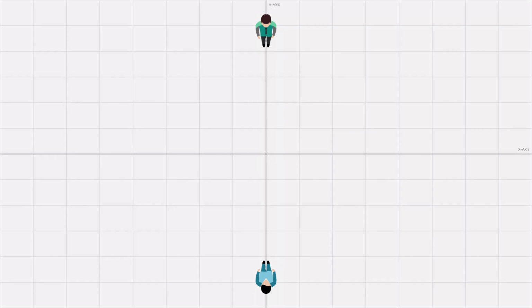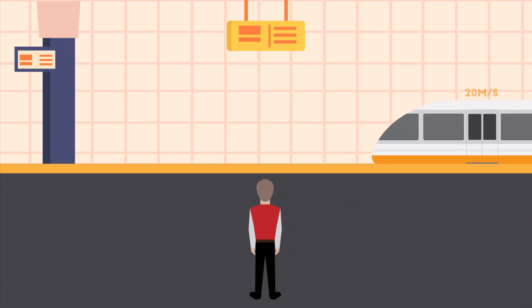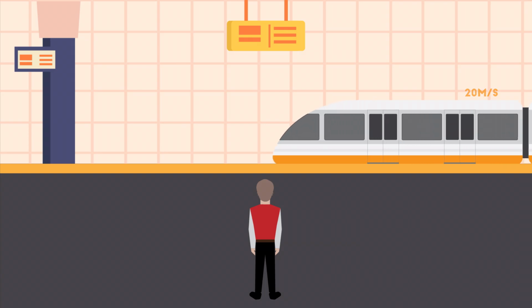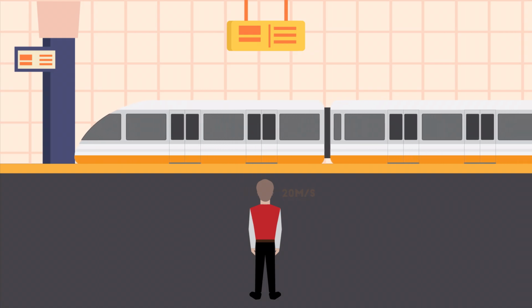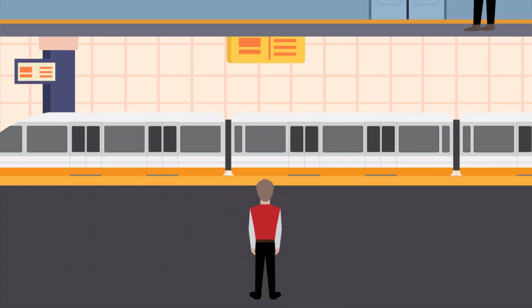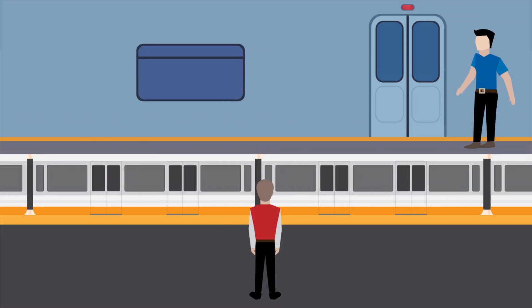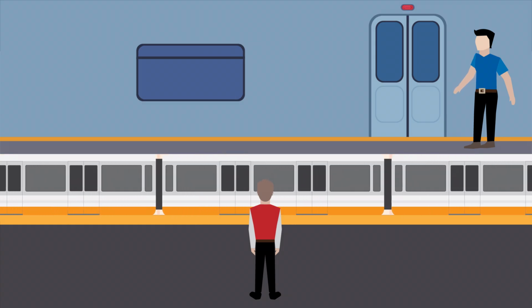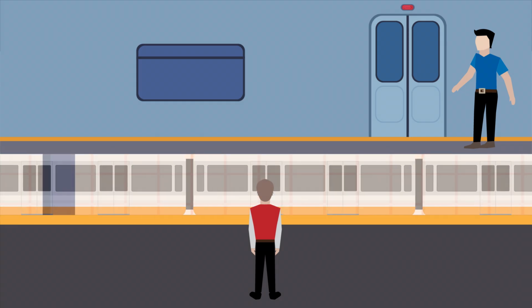Now, if you see another vehicle move past in front of us, the direction of its motion will be different. If I see the vehicle moving to my right, you will see the vehicle moving to your left. Similarly, if a train is moving at a velocity of 20 meters per second in a train station, a person standing outside the train on a footpath would observe the train to be moving at that 20 meters per second velocity. However, a person inside the train would observe no velocity of the train at all, given all windows are closed. That is because the person inside the train is moving with the same velocity as the train. All motion here is frame dependent.